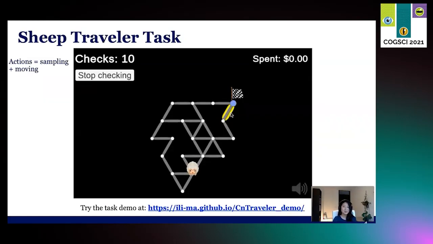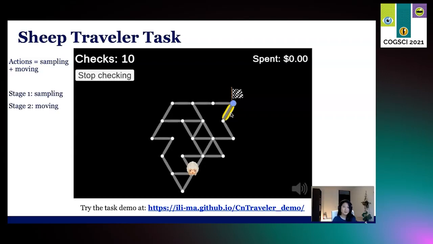And this is what the task looked like to our participants. They were asked to navigate their sheep avatar to the flag in as few actions as possible. They saw the map with the bridges, they saw their sheep avatar's position, and they saw the flag. The status of all these bridges was unknown at the start of the puzzle. The status of a bridge is either open or closed, and this is revealed when the participants either sample a bridge or when they try to navigate their sheep across the bridge.